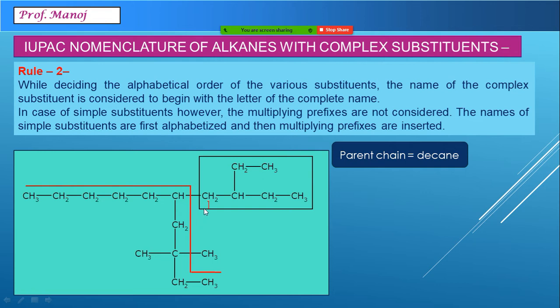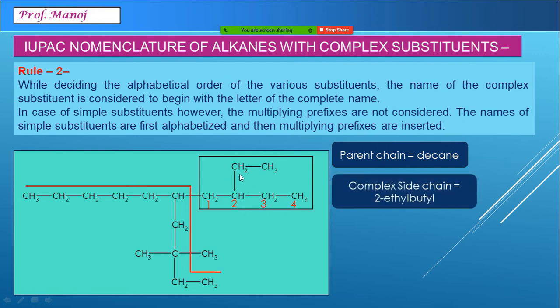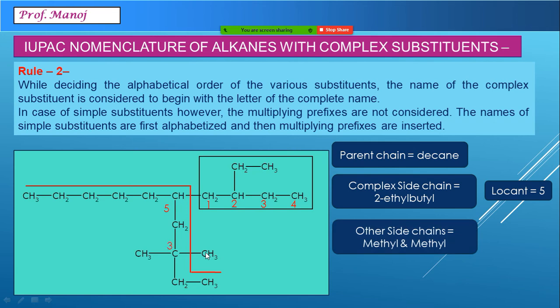So the side chain which is the complex one, let us name it first. First carbon, second, third, and fourth. And on the second carbon, the chain present has two carbon atoms, that is ethyl. So the name is 2-ethyl butyl. Besides this complex substituent, you had two simple substituents, that is methyl and methyl, and they are present on locant number 3. So the complex substituent is present on locant 5, and the simple side chains are present on 3 and 3.